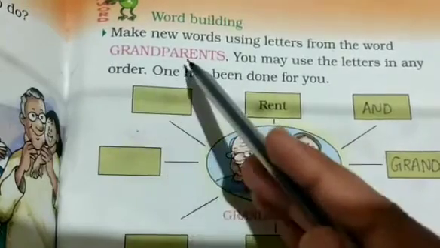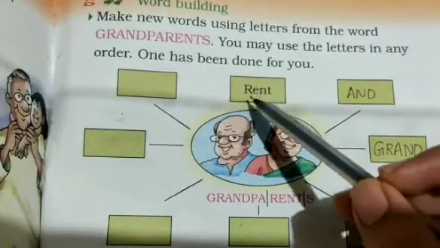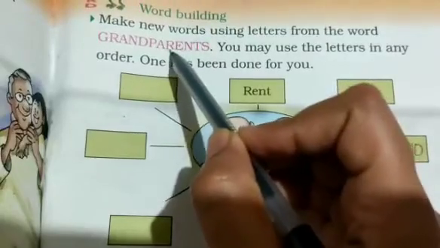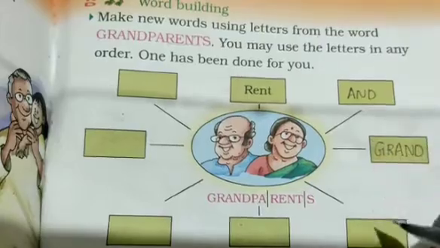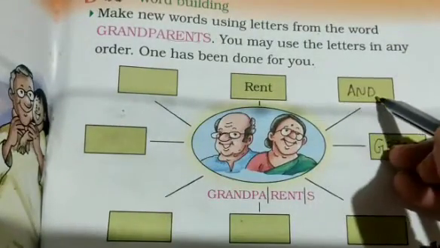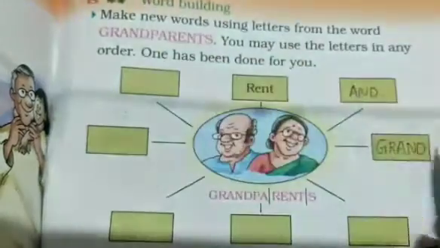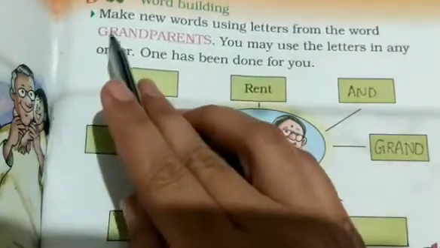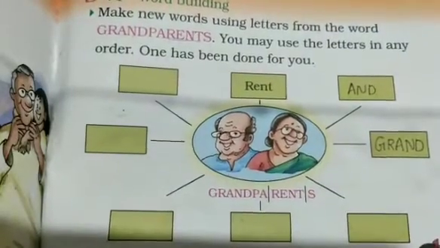Grandparents. So here one is already given, rent. As you can see here, rent. So same here, we have to write some more words. Okay, so I have made here a and d, and here a and d, then grand. Now let's make some new words.